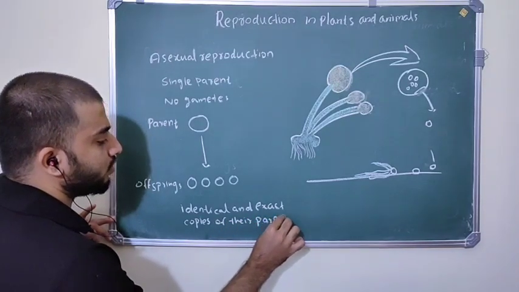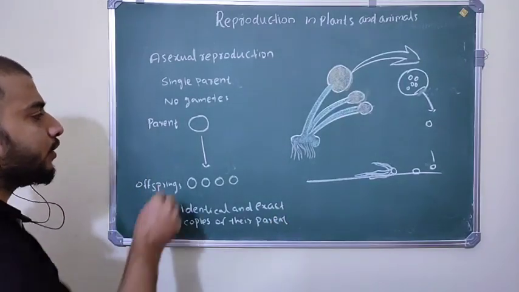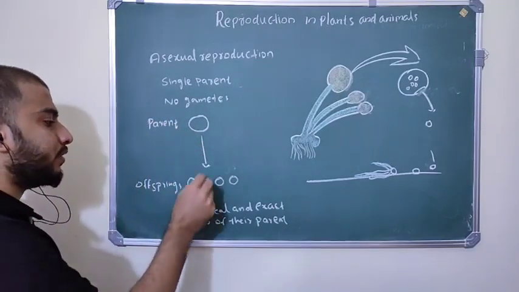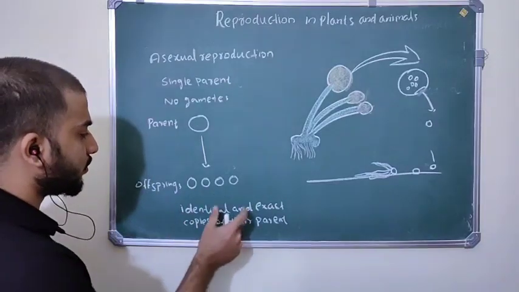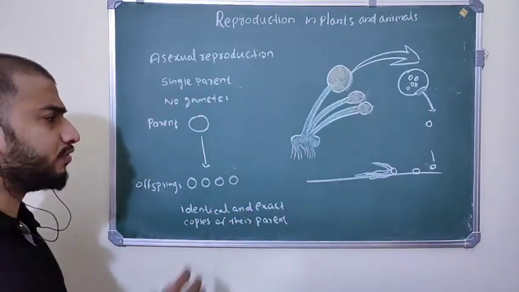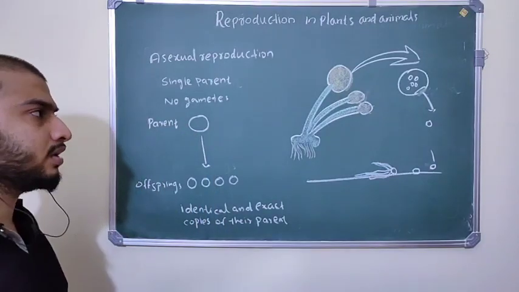So you understood what asexual reproduction is? In asexual reproduction, you can see only a single parent, and the single parent produces its children or offspring. All these produced offspring are genetically identical and are exact copies of their parent. So that is asexual reproduction.